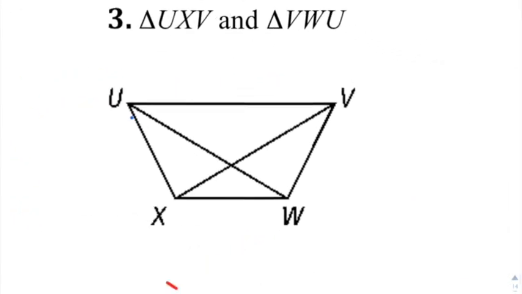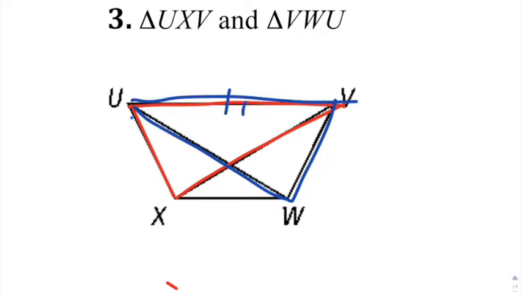All right, this next one here, you got UXV. Initially when I looked at this one, I was thinking of a different triangle. That's why you always have to identify. And then you got VW and then U. Obviously they have this side right here in the middle, so that'd be UV. Those are congruent.